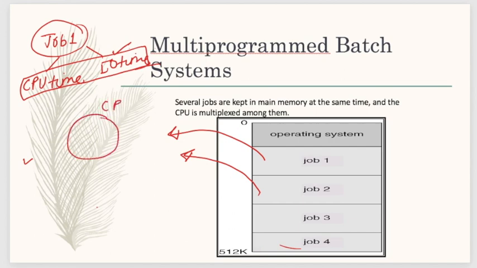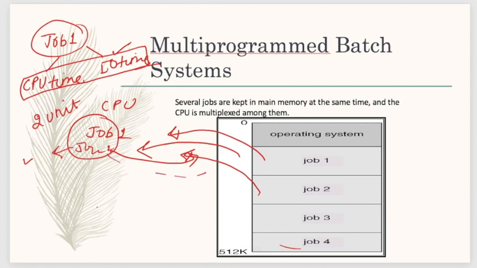Let's suppose this is the CPU and job 1 is assigned to the CPU. Now it will be assigned a particular time bound. Let's suppose it will complete 2 units of time first and then go back, and then job 2 will come after 2 units of time. It will run again for 2 units of time and go back, then one of the processes will be scheduled and assigned to the CPU, executed for that particular unit of time, and then go back.